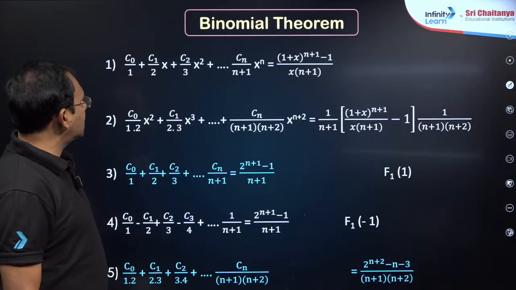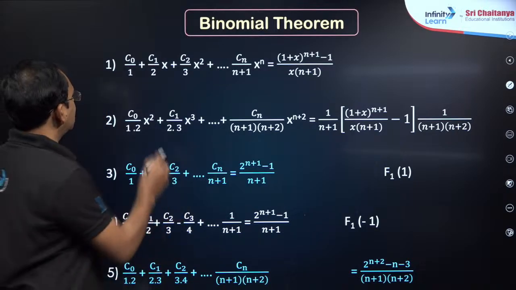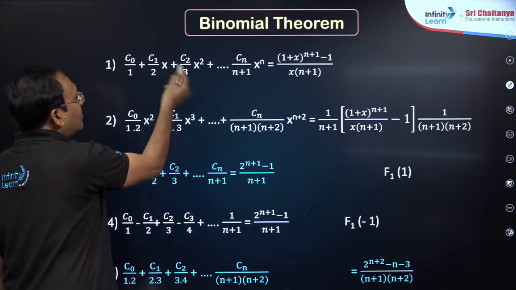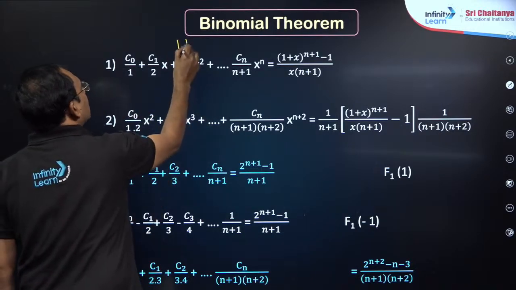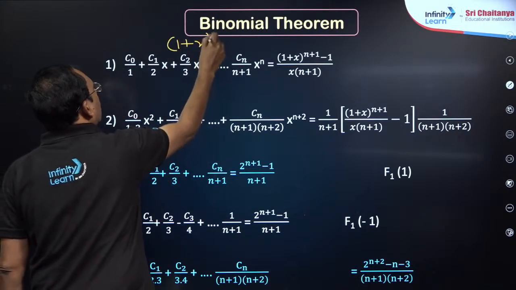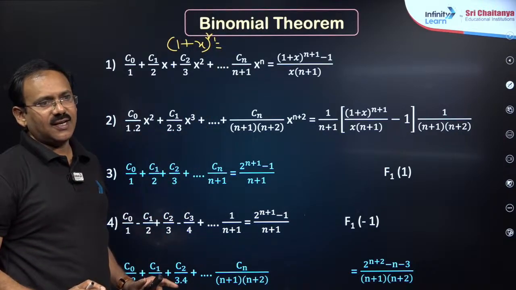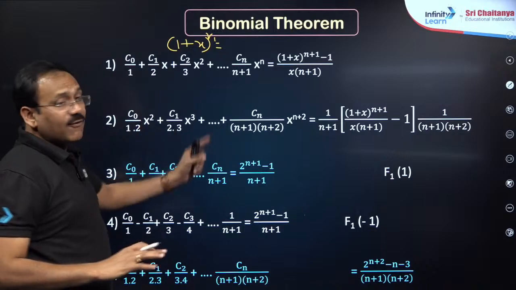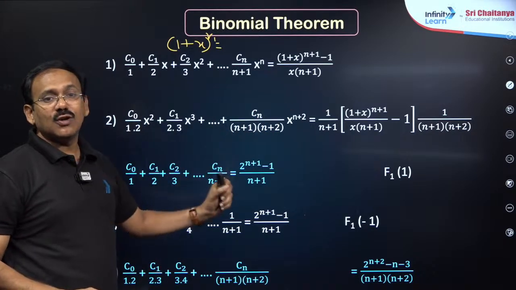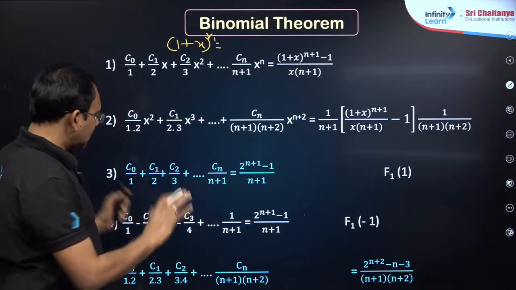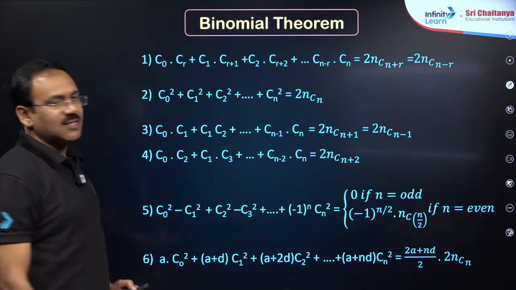Then, dear students, don't worry about this. One point I would like to say here is that C0 by 1, C1 by 2, C2 by 3 you will get by taking the integration of the 1 plus x whole power n expansion. That point is enough in this particular slide. You just take the integral. Of course, you will get a constant of integration. Simply put x equal to 0 to find the constant of integration. That point is sufficient in this particular slide.